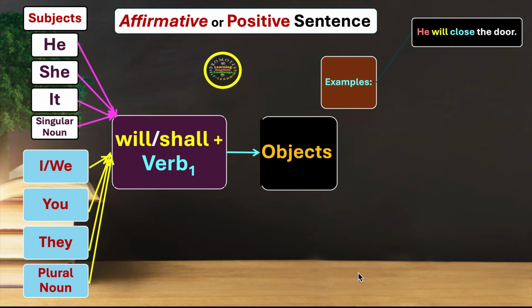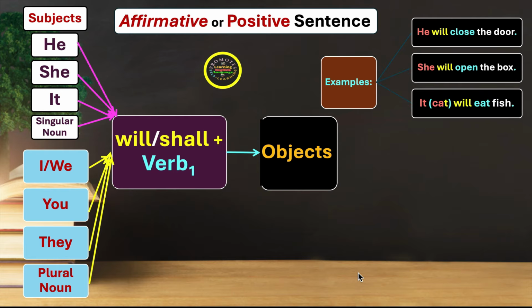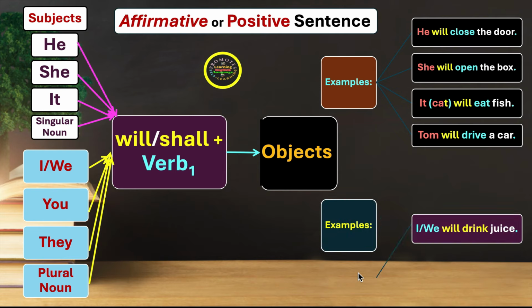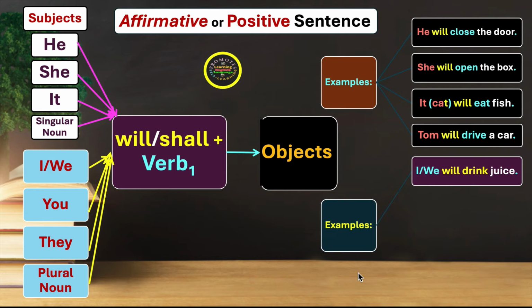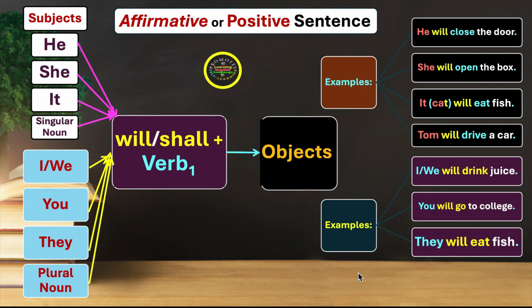He will close the door. She will open the box. It, for cat, will eat fish. Tom will drive a car. We have some more examples. I or we will drink juice. You will go to college. They will eat fish. Boys will play games.